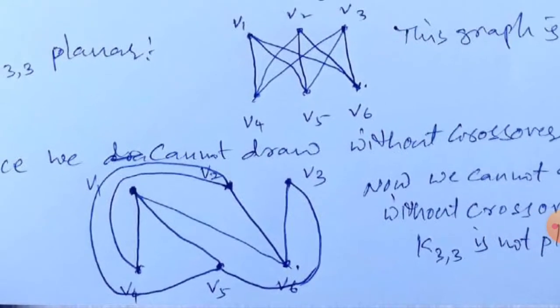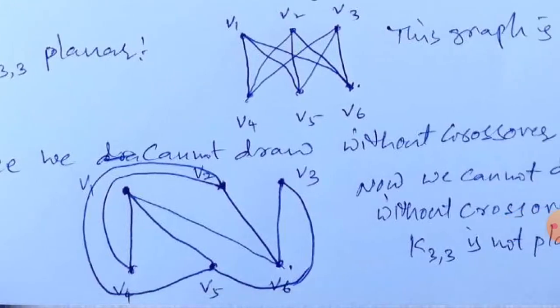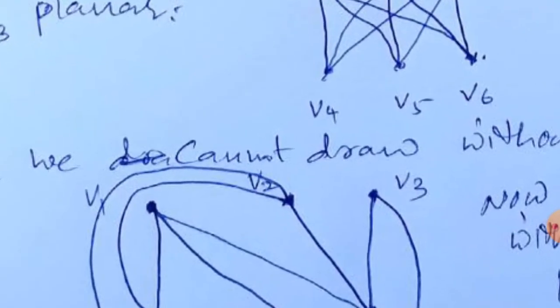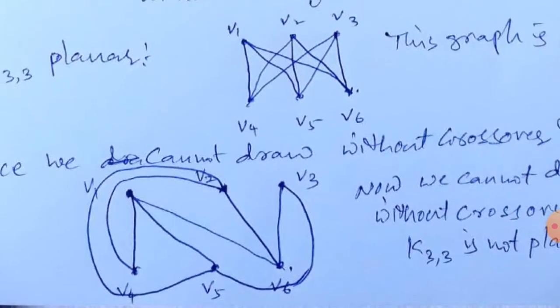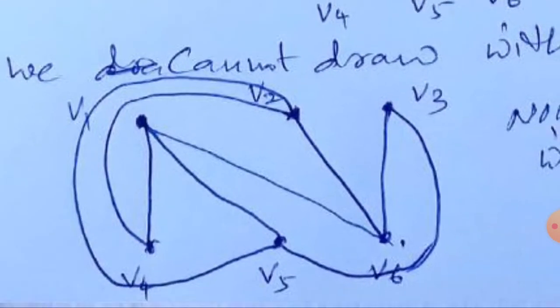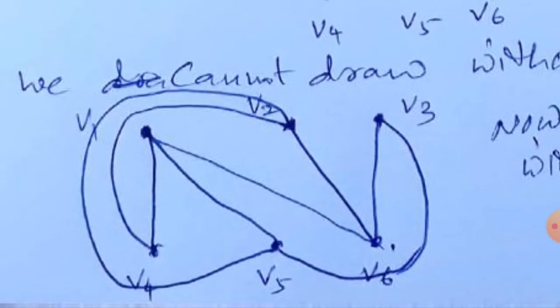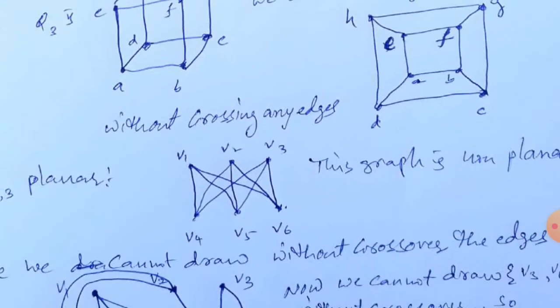Now V1 to V4, V5, V6 edges are there. We can draw V1 to V4, V1 to V5, V1 to V6 without crossing. In the next graph, V1, V2, V3, V4, V5, V6 are there. First of all, we draw V1 to V4, V5, V6. Next, V2 to V4, V5, V6 edges are there.